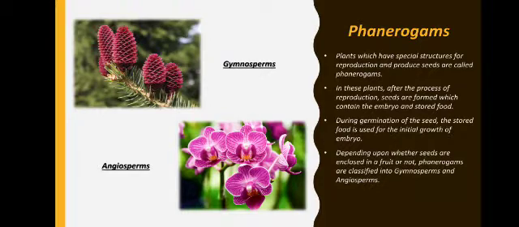Here the reproductive organs are not hidden. Followed, in these plants, after the process of reproduction, seeds are formed which contain the embryo and stored food. So seed is a source for food, so that a new plant can be formed out of the seed. Followed. Now depending upon whether these seeds are enclosed in a fruit or not, whether fruits are present or not,